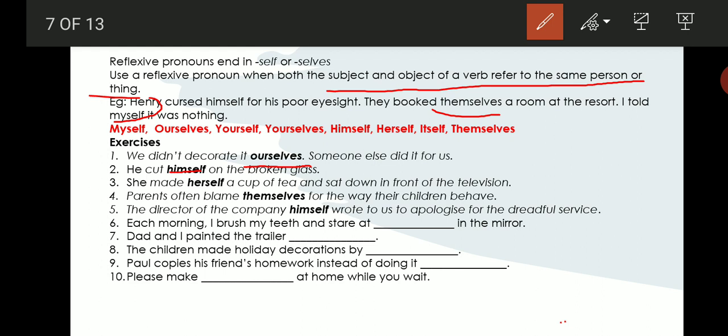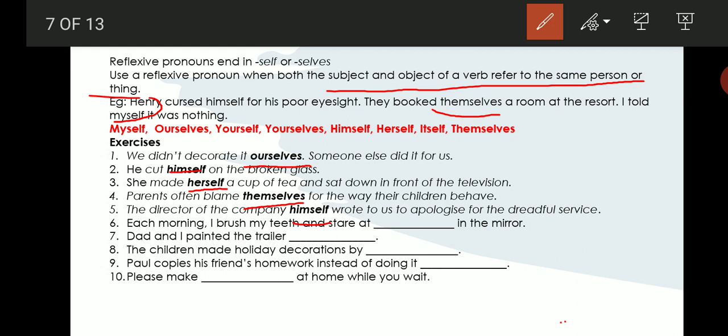She made herself a cup of tea. Herself is a reflexive pronoun. Parents often blame themselves for the way their children behave. Themselves is a reflexive pronoun. The director of the company himself wrote to us to apologize for the dreadful service. So himself, we are mentioning about the director. That is why we are using the singular reflexive pronoun himself.